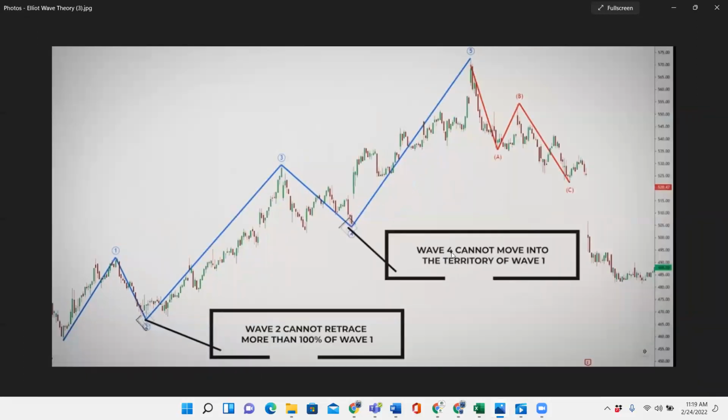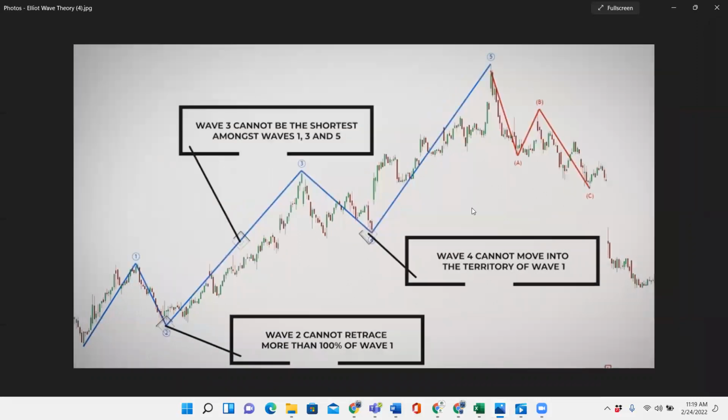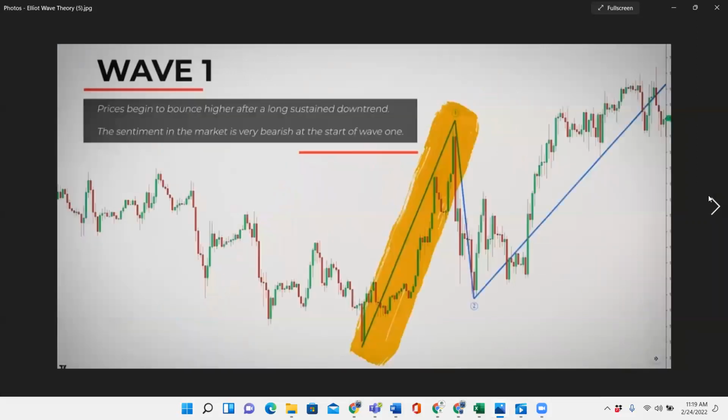The second rule, wave 4 cannot move into the territory of wave 1. So this is wave 4 right here. It cannot come into the territory of wave 1. And then we have the last rule, wave 3 cannot be the shortest among wave 1, 3, and 5. So this is wave 1, this is wave 3, this is wave 5. Wave 3 cannot be the shortest of these impulse moves.